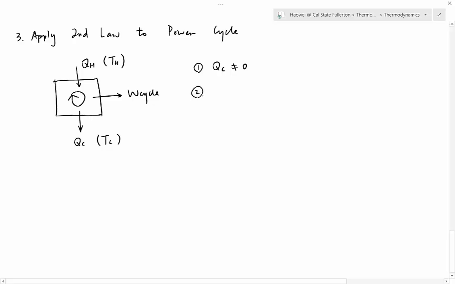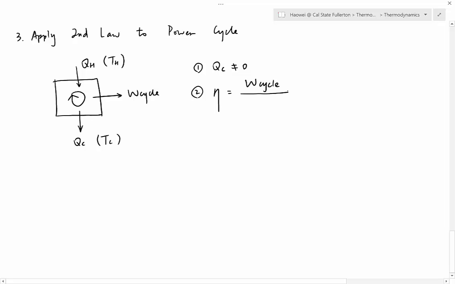And then the second part, let's apply the definition of efficiency we call eta. The definition of efficiency is purpose over cost. The purpose of the engine is to deliver mechanical work. W cycle is the purpose of this cycle.